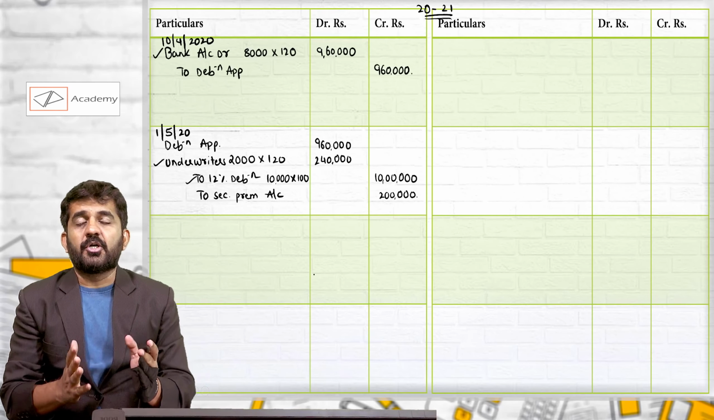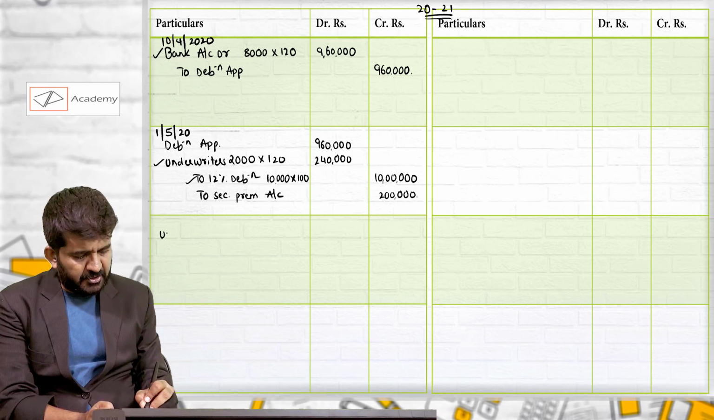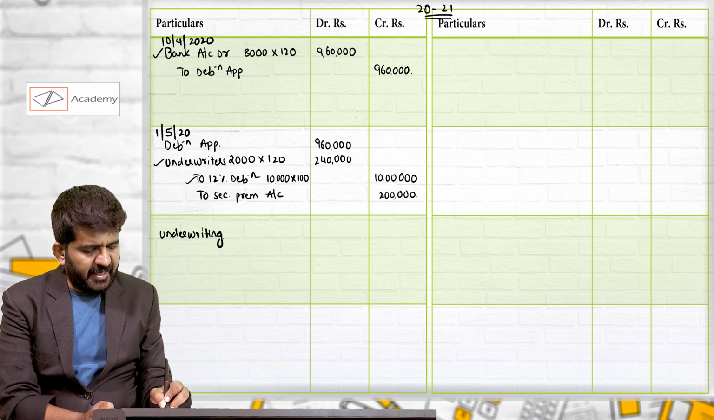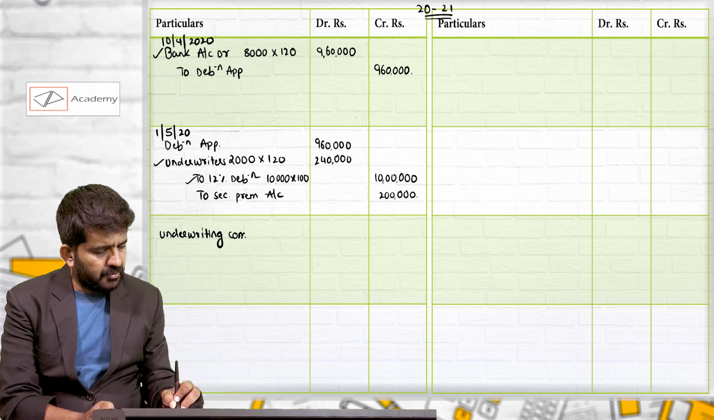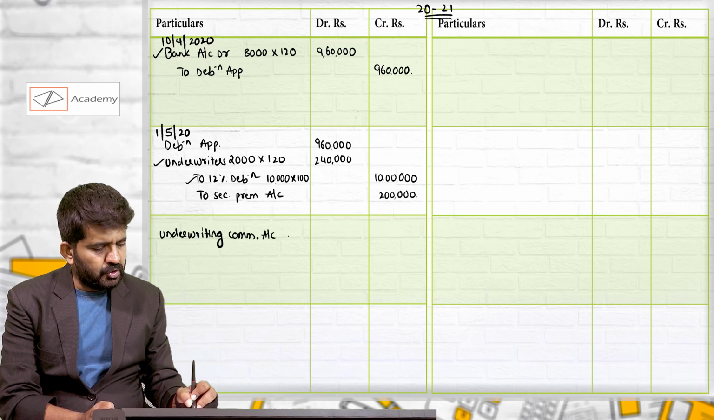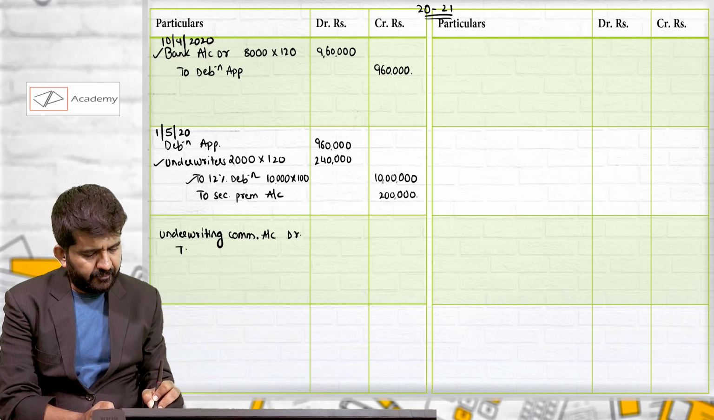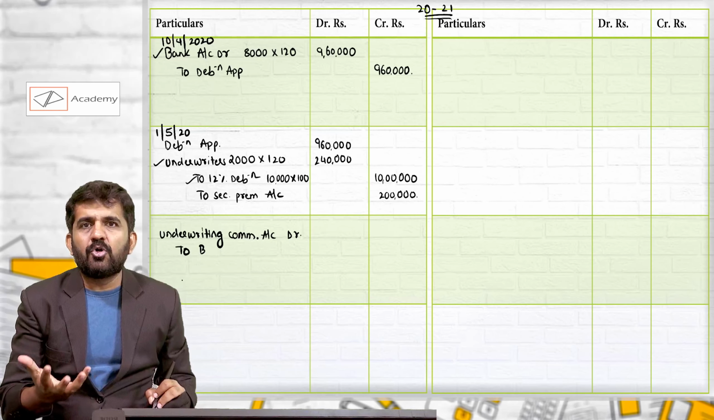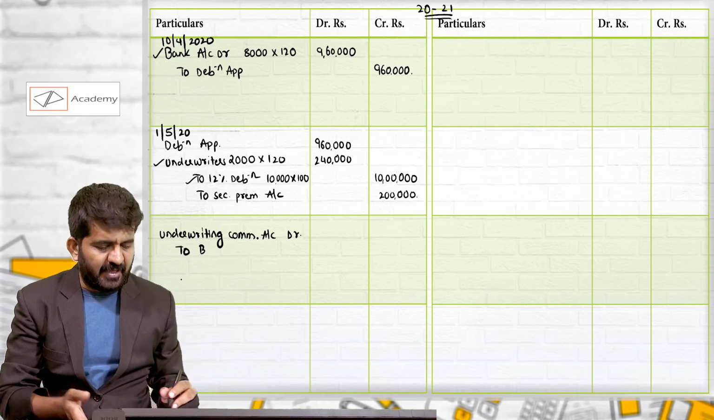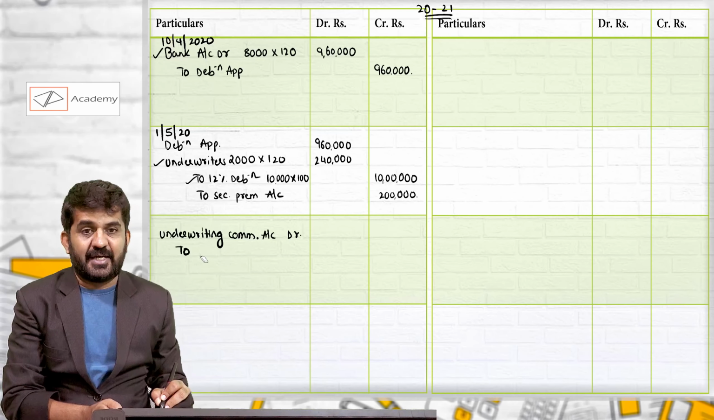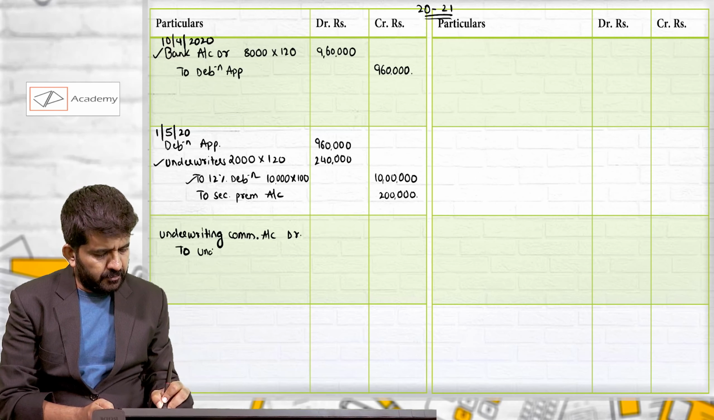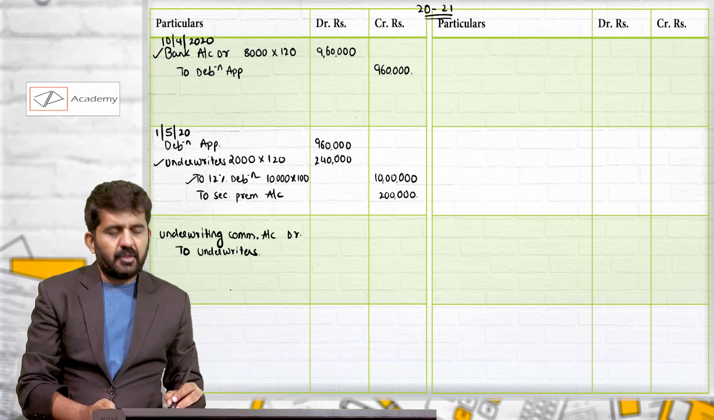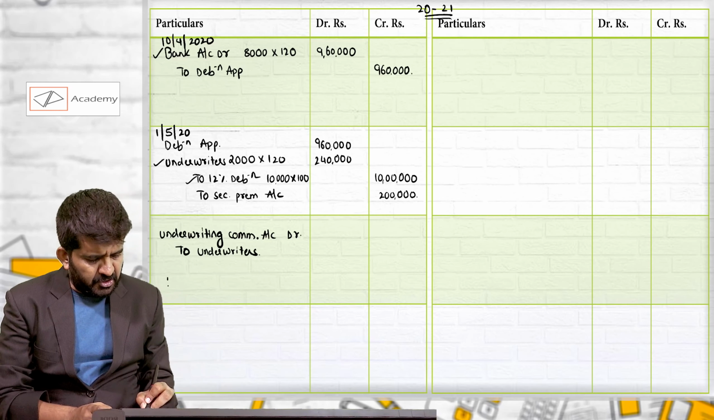Now let us charge underwriting commission. The underwriter will charge commission. Underwriting commission will be an expenditure for the company, so it will be debited. To bank? No, because they have not paid us, we will also not pay them directly. The last account will be settled to underwriters. How much underwriting commission will be charged?